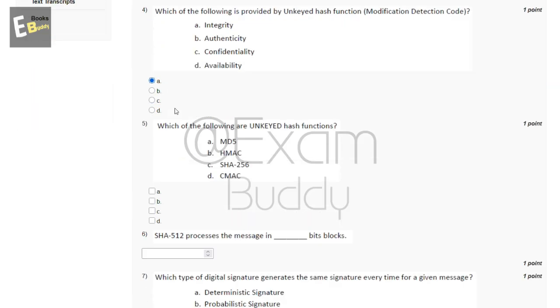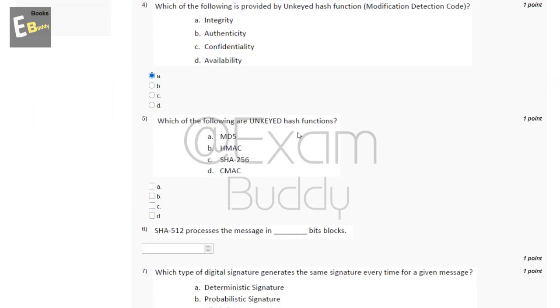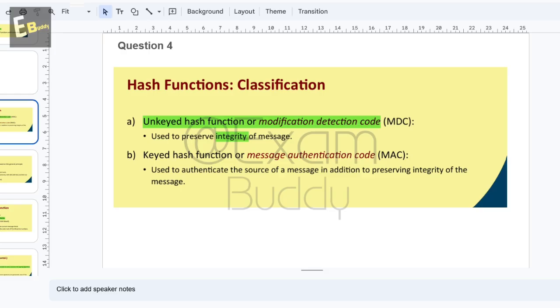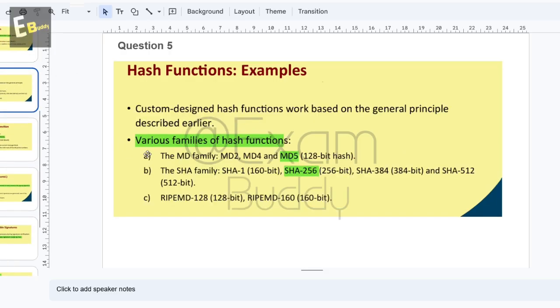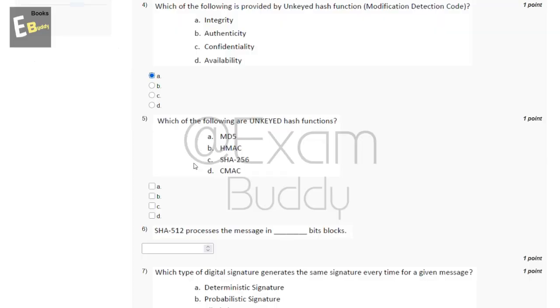Now the fifth question is, which of the following are unkeyed hash functions? So these are the options, and now let's check the answer of our fifth question. So question fifth, various families of hash function: the MD family, MD2, MD4 and MD5, the SHA family, SHA1, SHA256. So the answer of our fifth question is A, MD5 and C, SHA256.